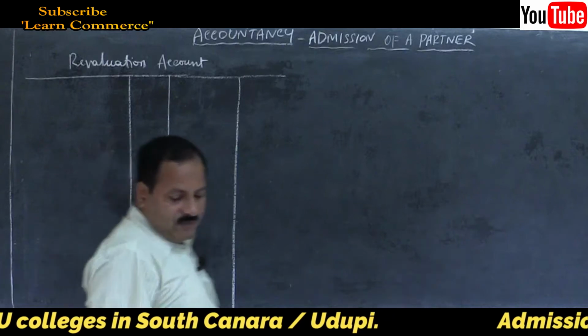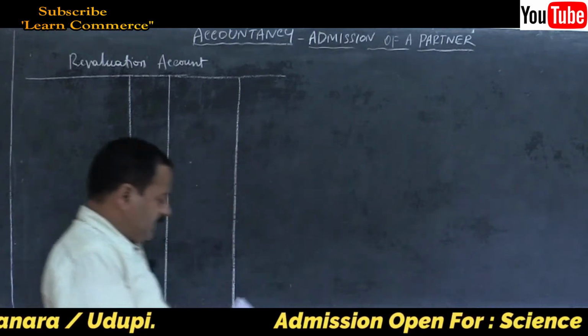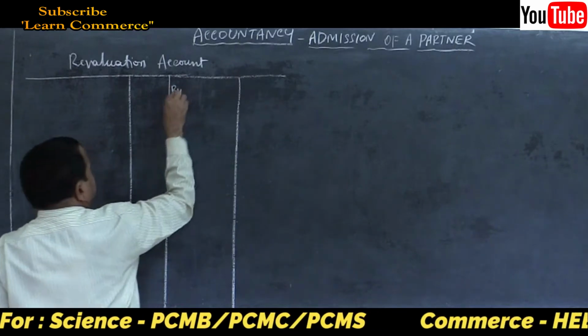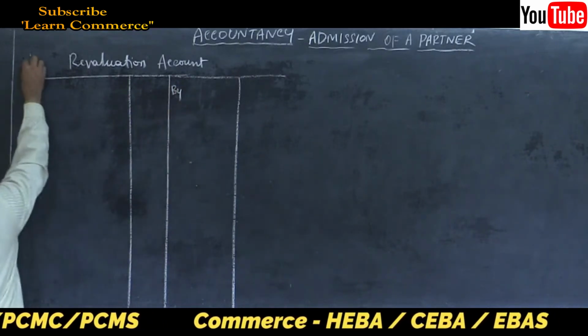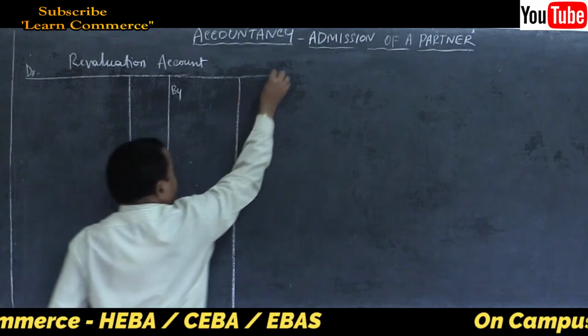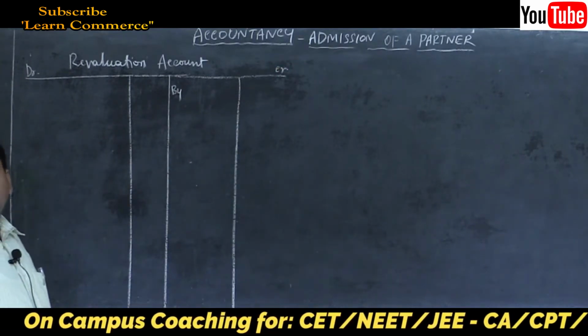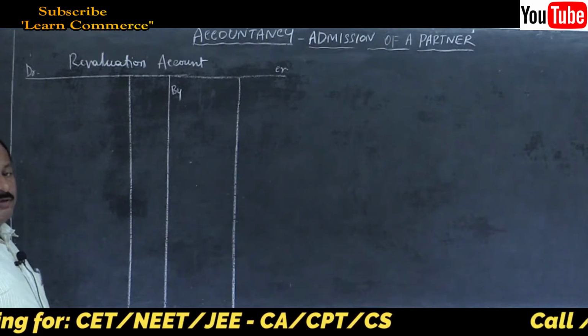See the problem. There is increase in the value of buildings. Write the column headings and don't forget to write debit, credit, particulars, JF, amount in rupees. You must write. Don't forget to write this.